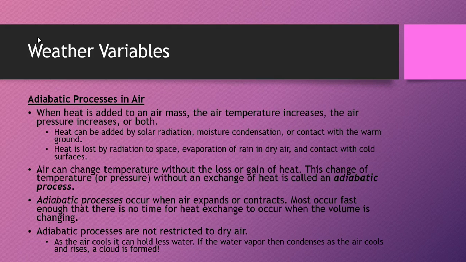Most times this occurs whenever there's no time for heat exchange to occur as the volume is changing, so the air is forced upwards over a mountain very quickly. However, adiabatic processes are not restricted to dry air. As the air cools, it can hold less water, and then water vapor can condense and form a cloud. And so if a mass of air with some amount of dissolved water vapor is forced upwards by a mountain or something like that, that water vapor can condense rapidly and form a cloud.